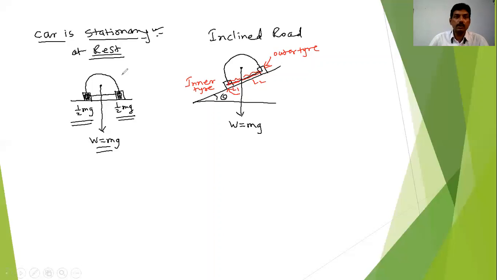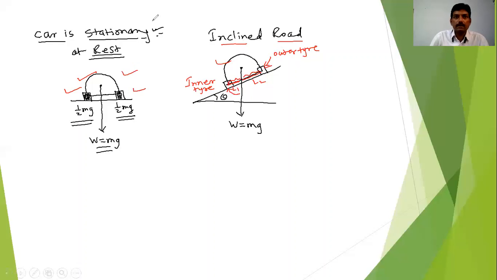So you have to keep these two things in mind: what happens when the car is at rest on a level road, and what happens when the car is stationary on an inclined road. This is not the actual case in our day-to-day life, but it is the actual case whenever the car is in the garage or somewhere it is standing. We always prefer this type of situation, so that no tire of this car has the excess load.